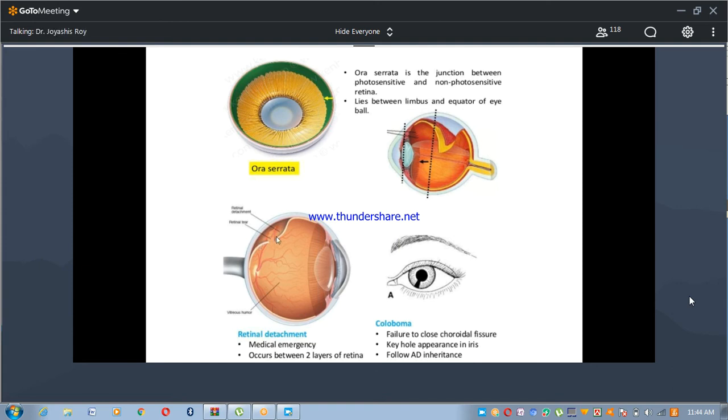Here is retinal detachment, where the layers of the retina are separated. Retinal detachment or retinal tear is a medical emergency.